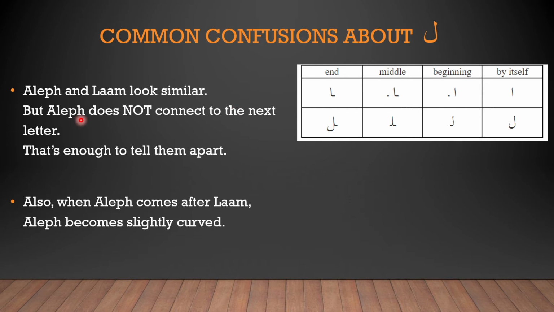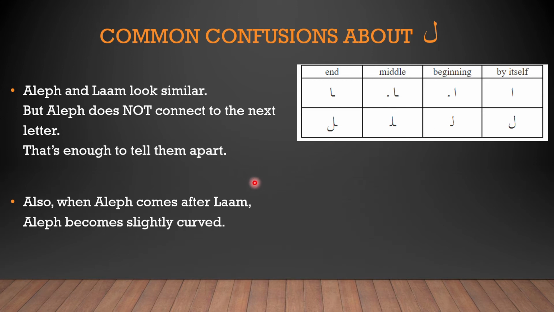words. However, one key difference, if you have noticed here, is that alif is not connecting with the letter after it. In the case of beginning and the middle, alif does not connect to the letter after it, but lam connects to the letter after it. This difference alone is how you can differentiate between them. And at the end, of course, they look different, so you don't even have to worry about differentiating them. The only confusion comes in the middle and the beginning, and the only differentiation we can see is that alif is not connecting and lam connects.